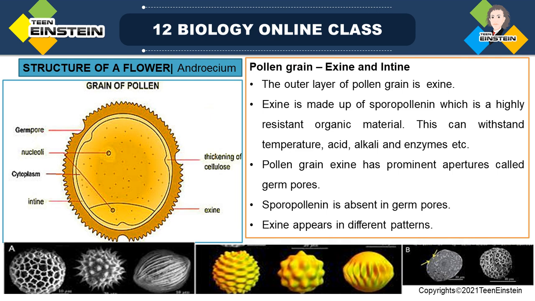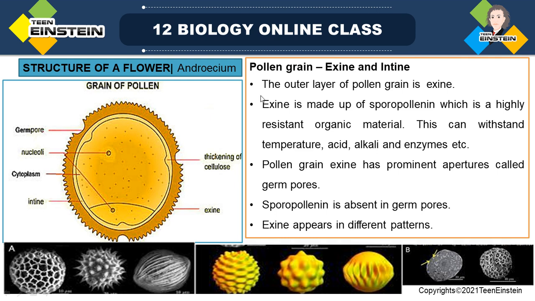And the exine of the pollen grain exhibits a variety of patterns. You can see here the different patterns of pollen grains. These are the patterns on the outer layer, the exine. That has a lot of taxonomic significance also, and studies based on the pattern of pollen grains are going on. So that's why it has high taxonomic significance.